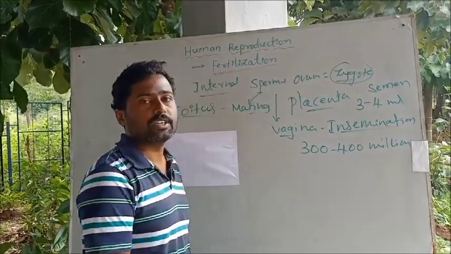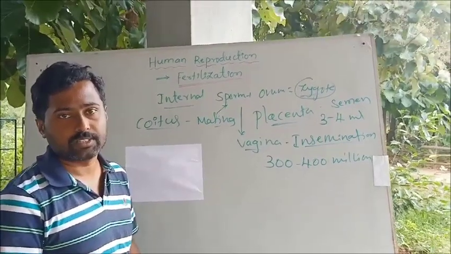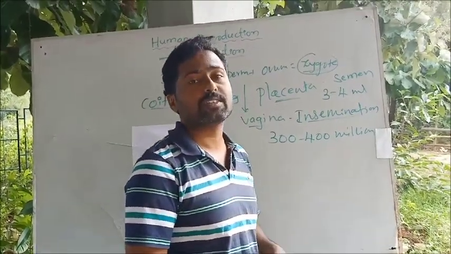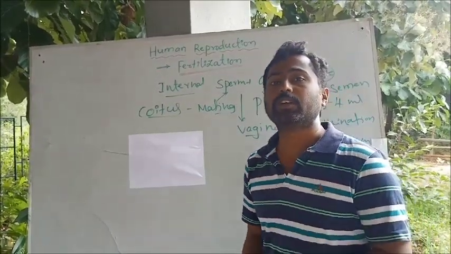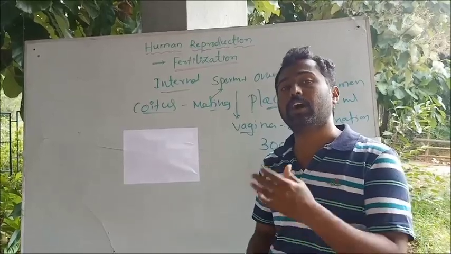300 to 400 million sperms. But you think about it, only one ovum is produced per menstrual cycle, but the number of sperms will be 300 to 400 million. Why is that much amount of sperms necessary? To fuse with only one ovum, or to fertilize only one ovum. Because the sperms have to travel a long way.